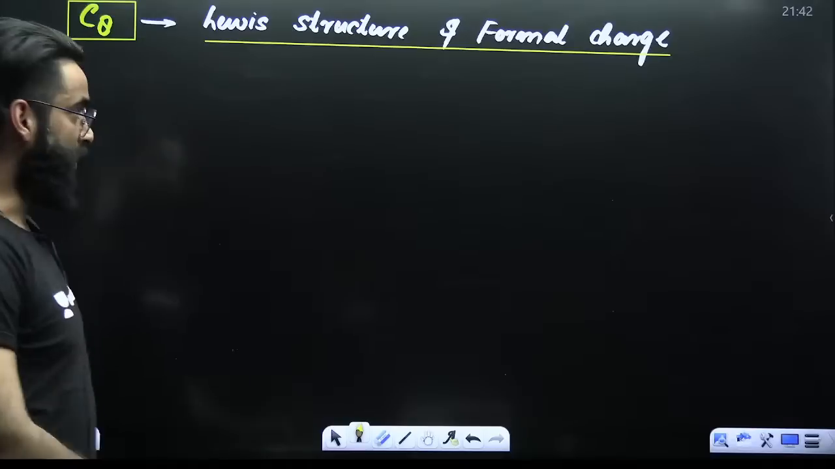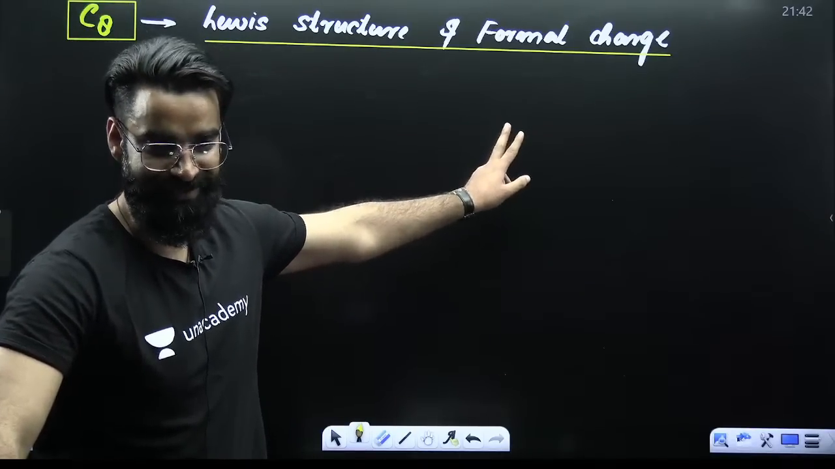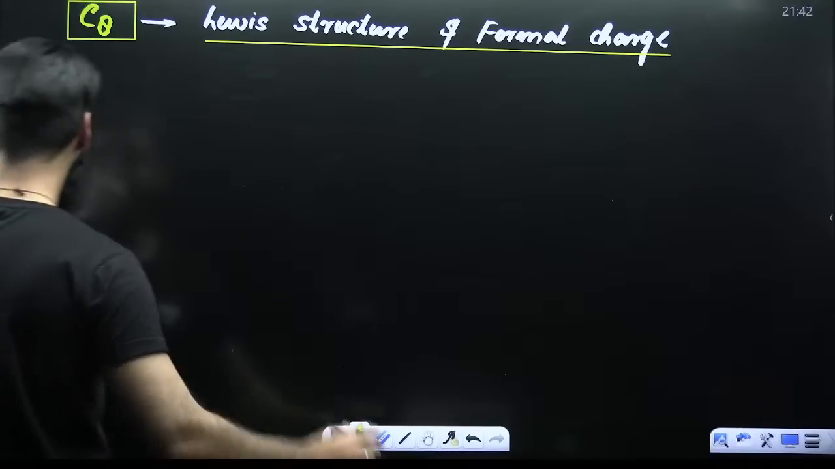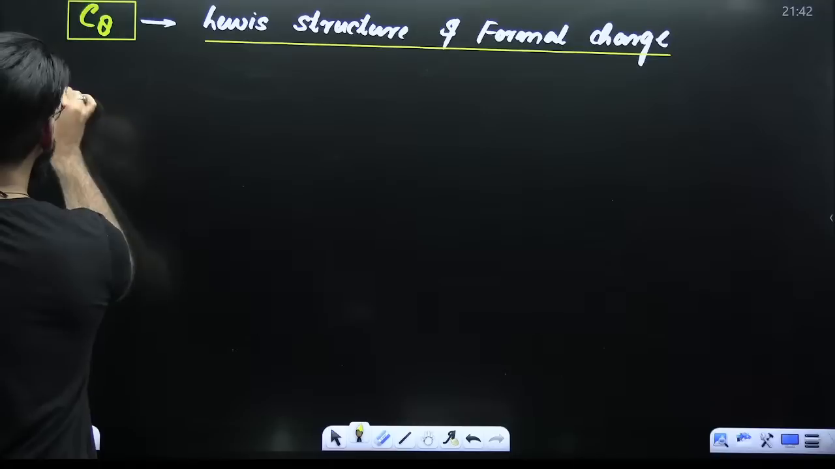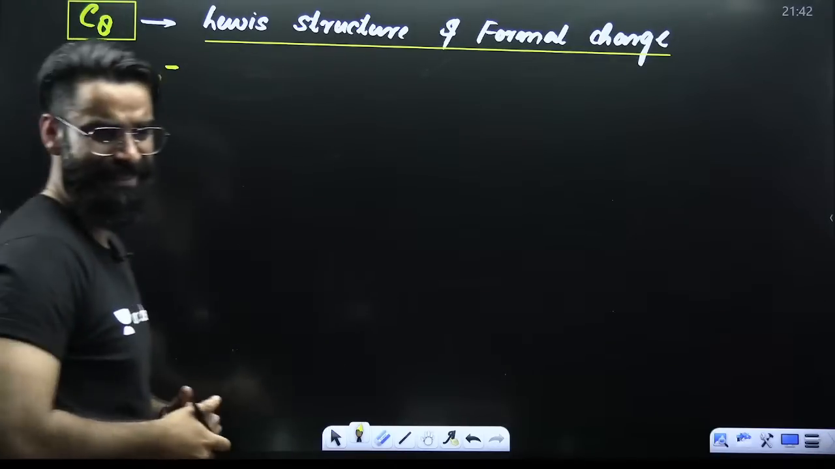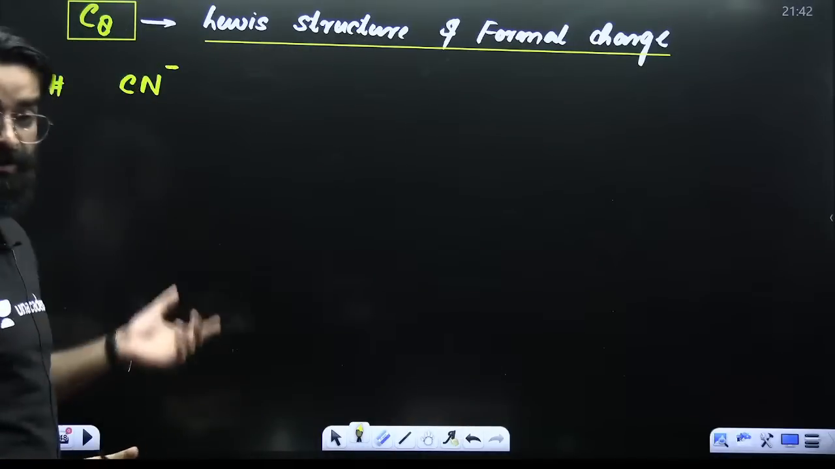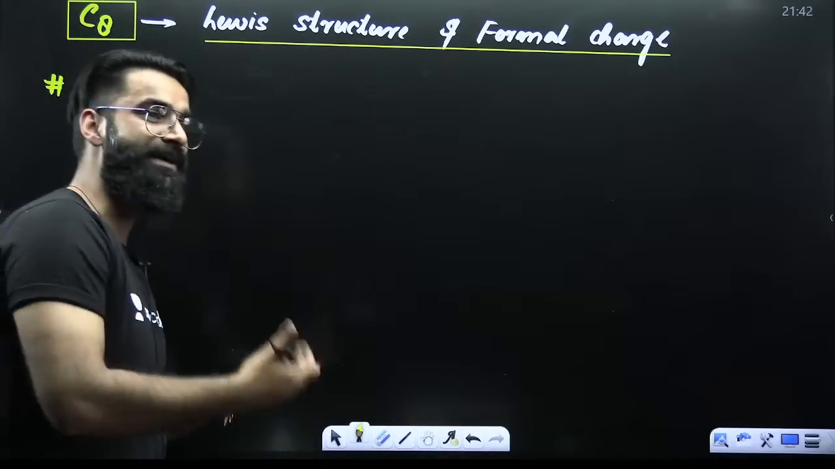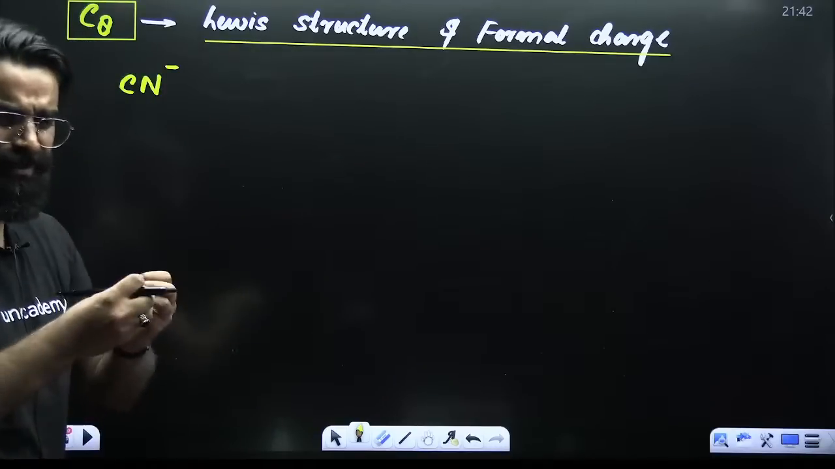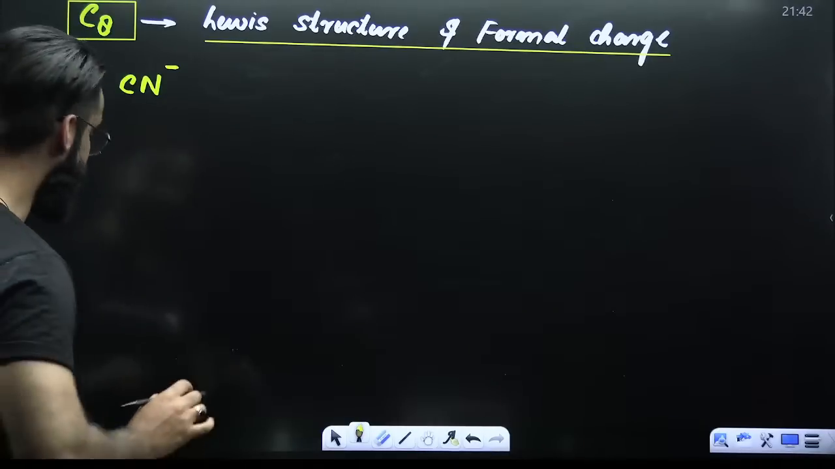Understand, guys. Lewis structure and formal charge. This is again one important topic from which questions are asked. Have a look. For example, I'm taking an ion CN negative. I have to draw its structure first of all, and calculate the formal charge, et cetera. How do we do that? I'll show you two, three examples. All of this will be clear.